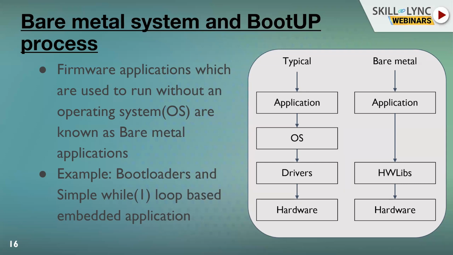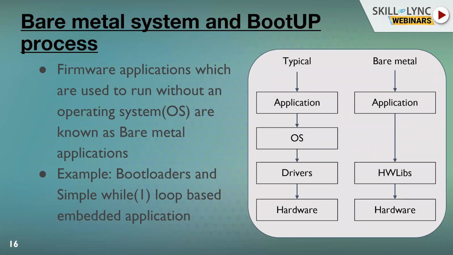But in embedded systems, there are two types of systems: bare metal systems and typical operating system based systems. A bare metal system is one where we have hardware and one application written on top of it. The application talks directly to the hardware, and no operating system is involved to manage this.